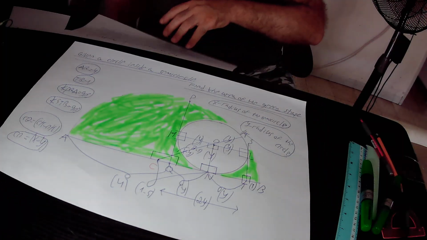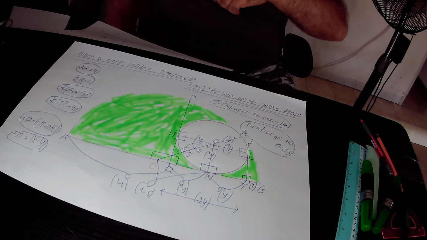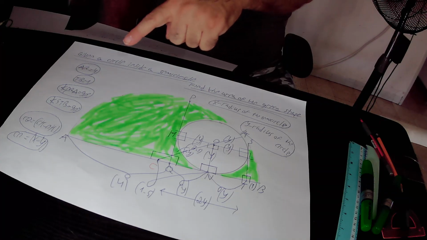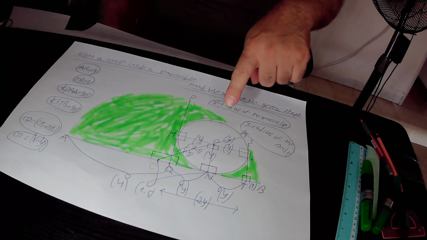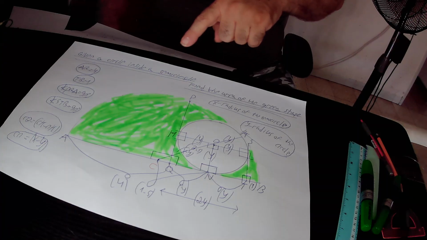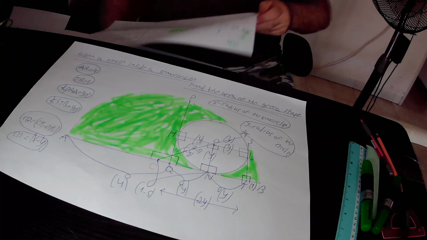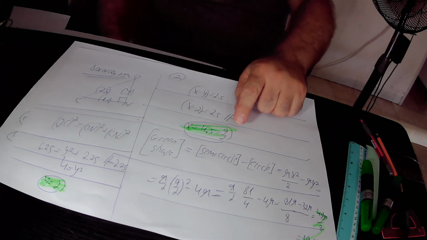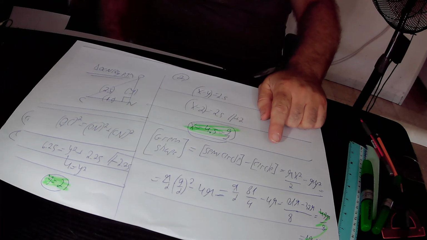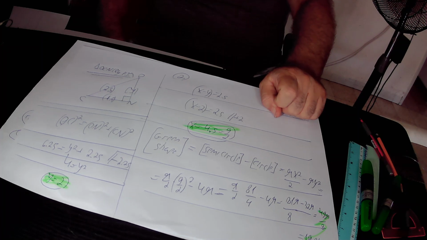Our task is to find the area of this green shape. The area of the green shape must be equal to the area of the big semicircle minus the area of the small circle. Again, the area of the green shape must be equal to the area of the big semicircle minus the area of the small circle.